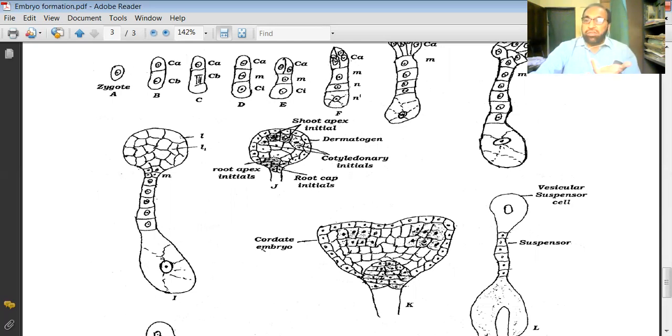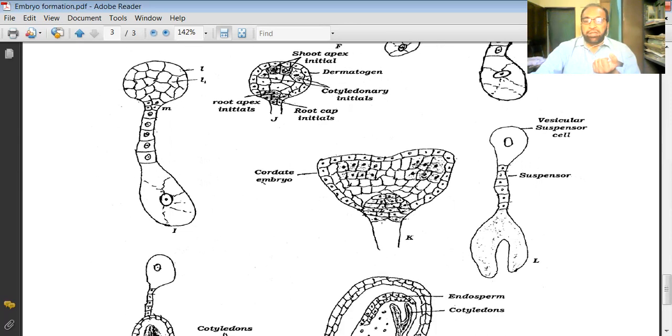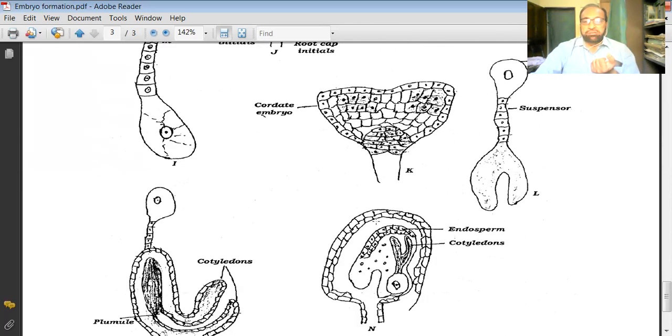These are the stages of embryo formation, remember that. Again this division and redivision continue and form a structure where a large quantity of cells are present, and you will find that the central notch starts to develop. This central notch starts forming here. This central notch continues in this particular form, in a horizontal manner.